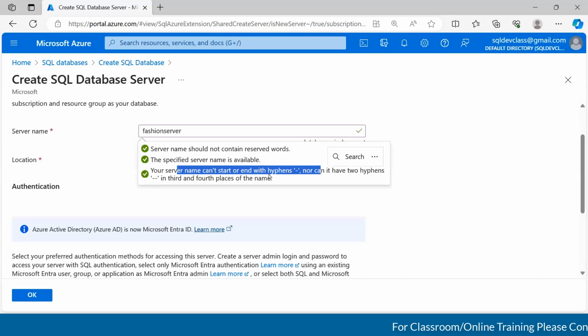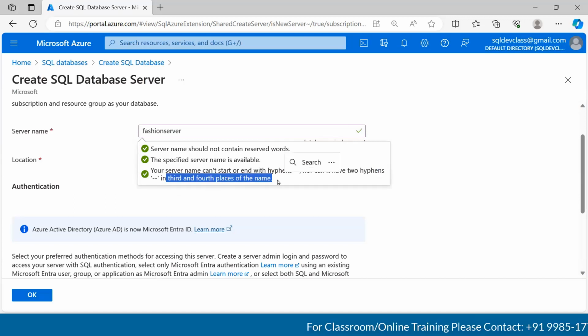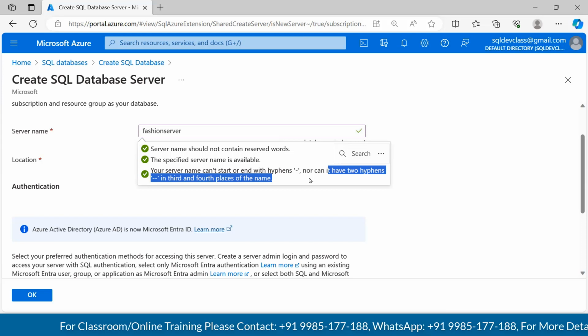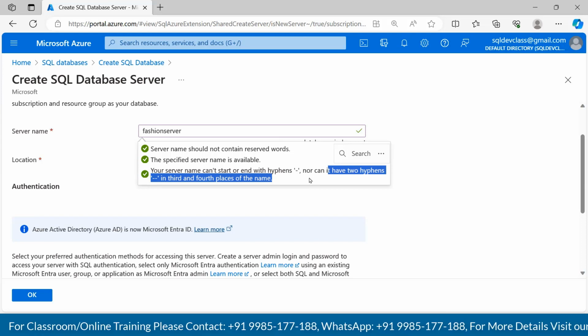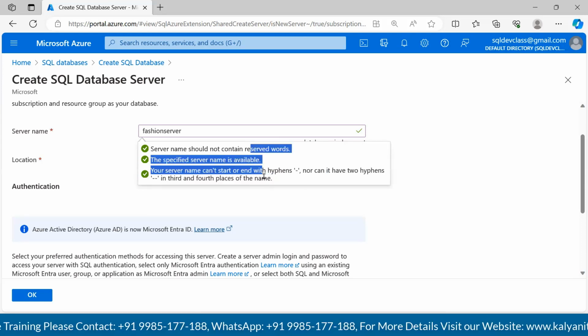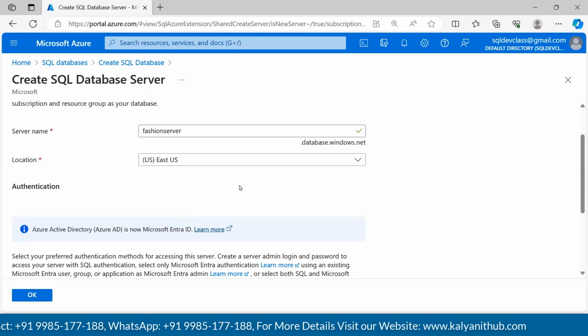And you can see here, you cannot start or end a server name with a hyphen, or have 2 hyphens in the 3rd and 4th place of the name. This is strange. I don't know who will have hyphens in exactly the 3rd and 4th place. But if you are planning to give a server name with hyphens in the 3rd and 4th place, by any chance, it's not going to accept. So we need to pass the validations. Only then will it let you click on OK. Otherwise, this OK button will be disabled.